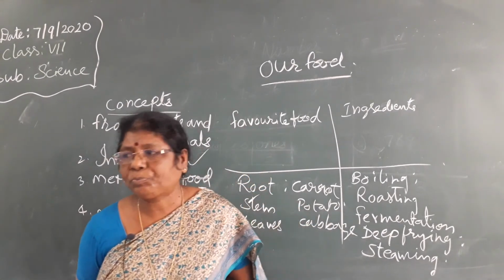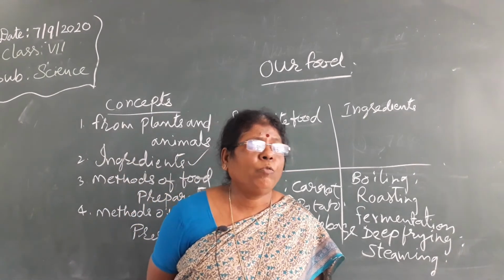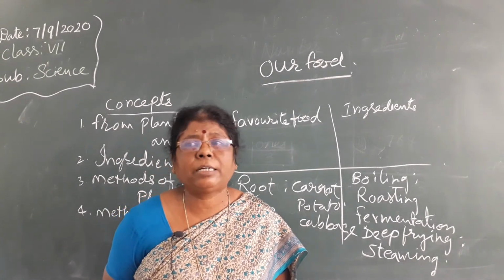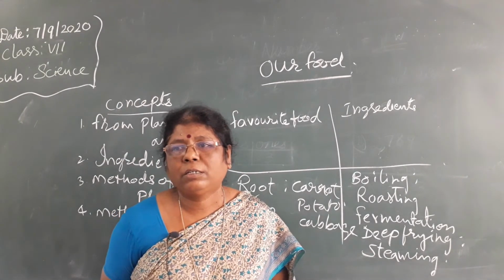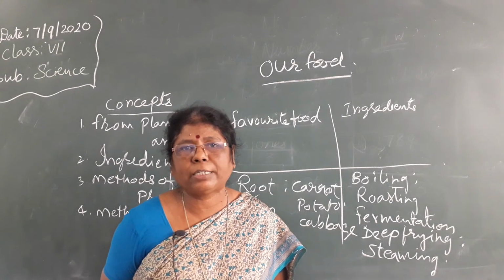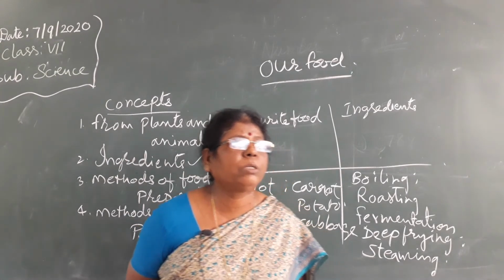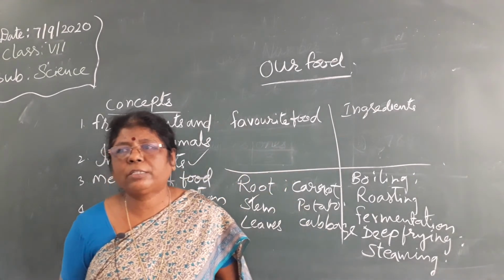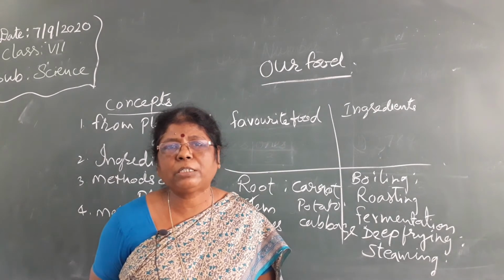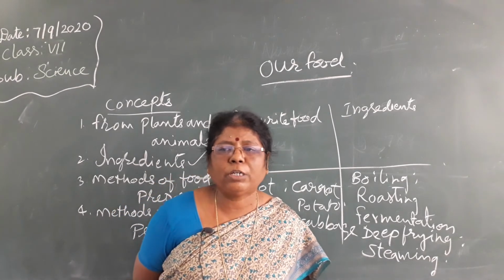Next coming to preservation. What the farmers will do, after harvesting, they dry the grains, paddy, to remove the moisture to keep for a longer time. Isn't it? At home also, your father, mother, they dry all the cereals and pulses in the sun to remove the moisture so that the food materials will not get spoiled. They preserve it for a longer time.